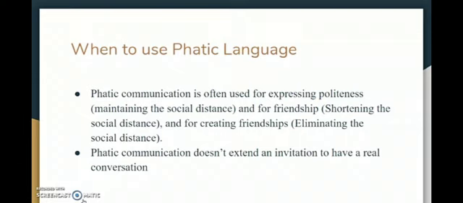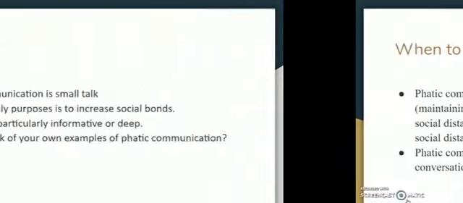When we are creating friendships, we are in the area where we are eliminating the social distance. So these are the areas where we can use phatic language, phatic elements. Then phatic communication does not extend an invitation to have a real conversation. So these are some of the uses of phatic language.